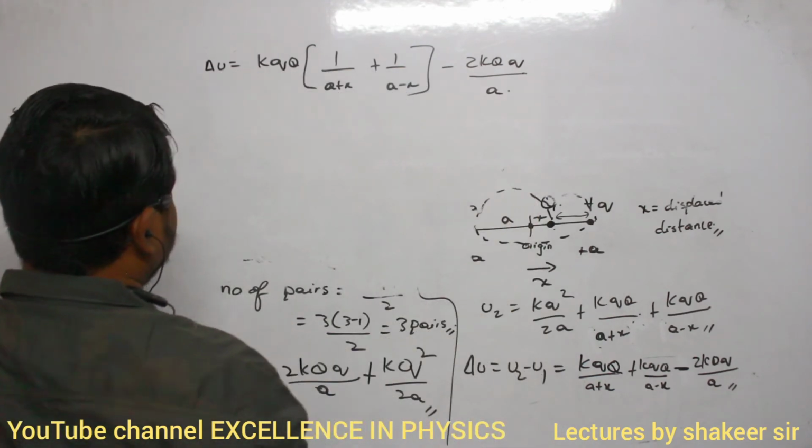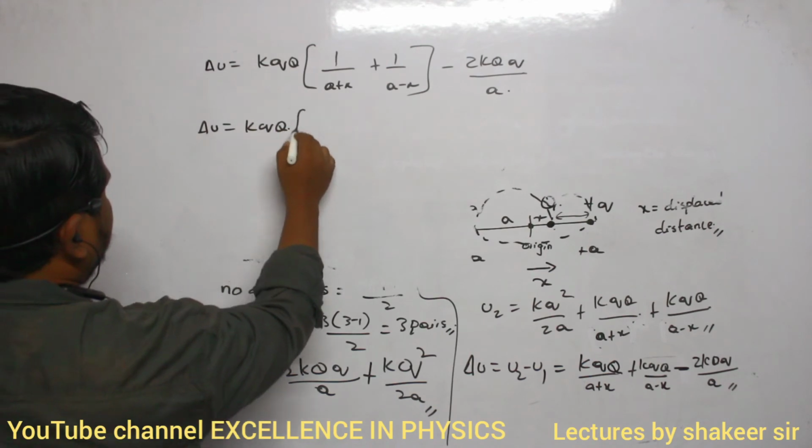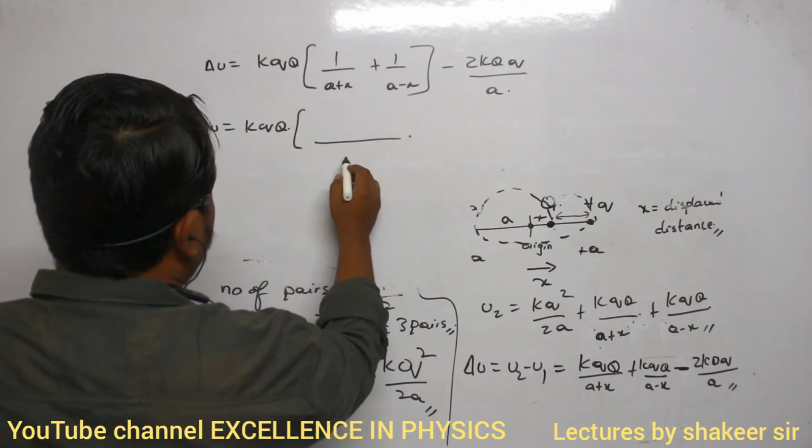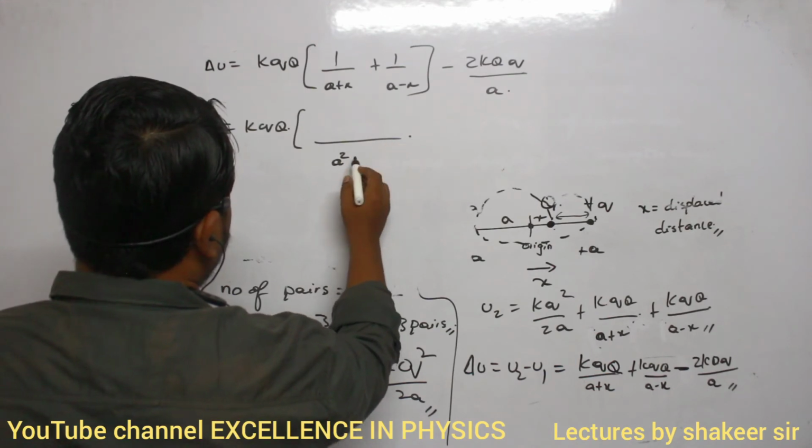I can write like this. So delta U is equal to kqq into, if I take LCM, then it is (a plus x) into (a minus x).